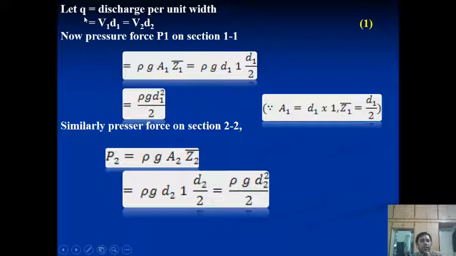By the continuity equation, we know the discharge per unit width Q, which we derived earlier, so we will not take it again. Now we will derive the equation for the pressure force. So P1 is rho g d1 multiplied by d1 by 2, that is rho g d1 square by 2. In a similar way, P2 is rho g d2 square by 2. So these are for pressure 1 at depth 1, and these are for pressure 2 at depth 2.